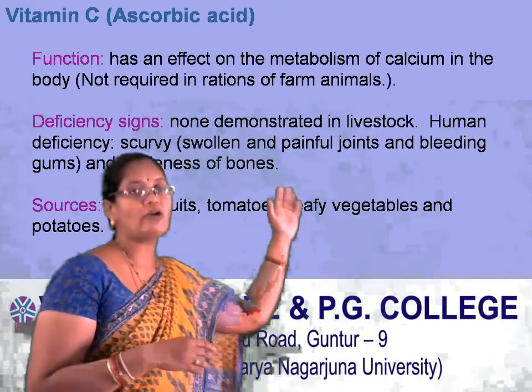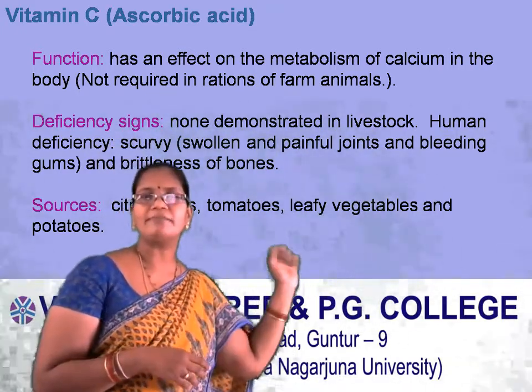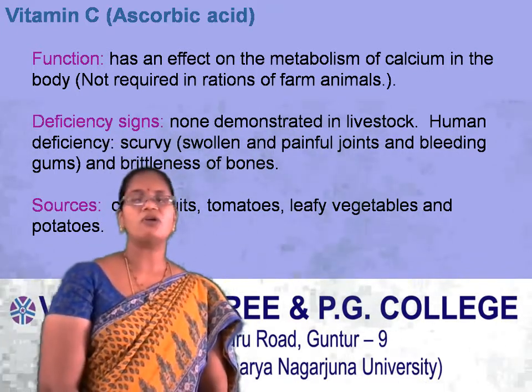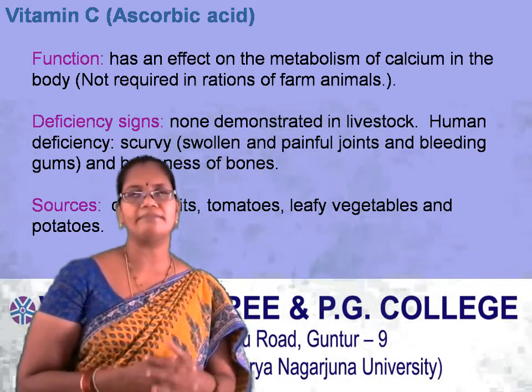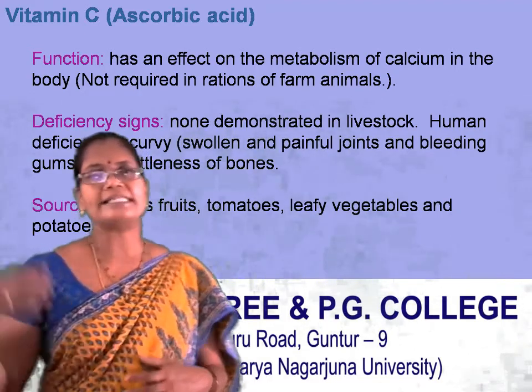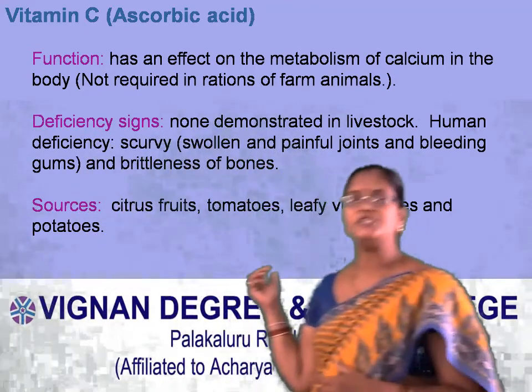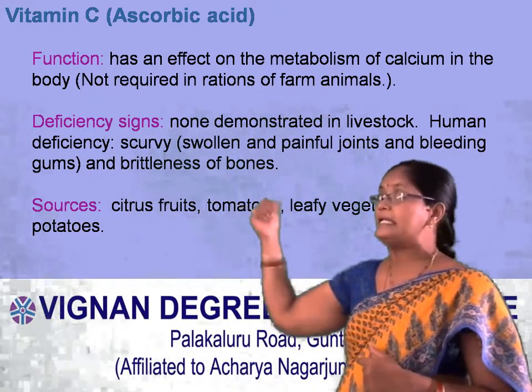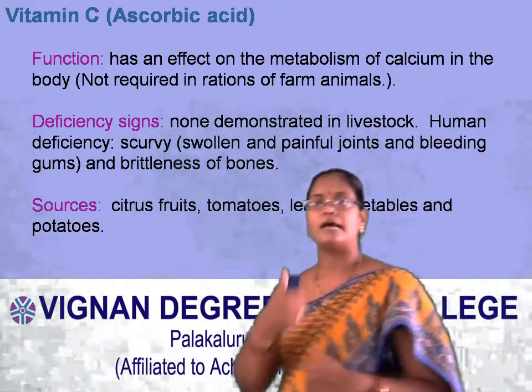Now we will see about vitamin C. The other name of vitamin C is ascorbic acid. What is the main function of ascorbic acid? It has an effect on the metabolism of calcium in the body. So vitamin C mainly affects calcium absorption.